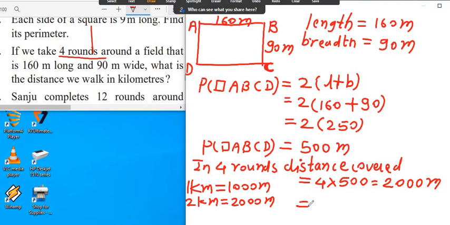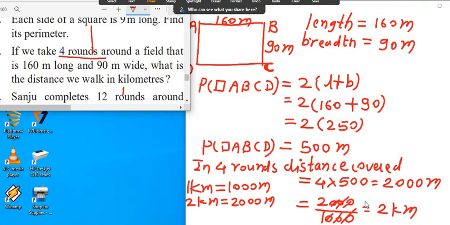Now see, if I convert this 2000 into kilometer, that is 2000 divided by 1000, cut the zeros, that is 2 kilometer. Okay, and therefore your last answer is the distance we walk in kilometers is 2 kilometer. That is your last answer.